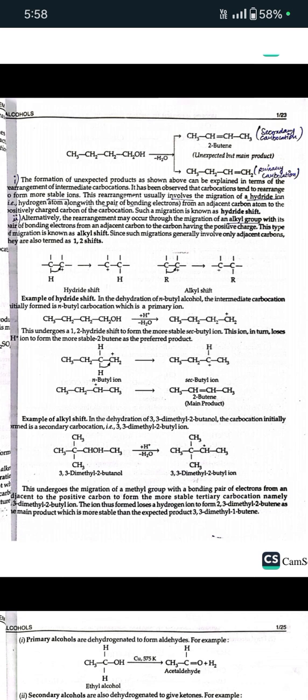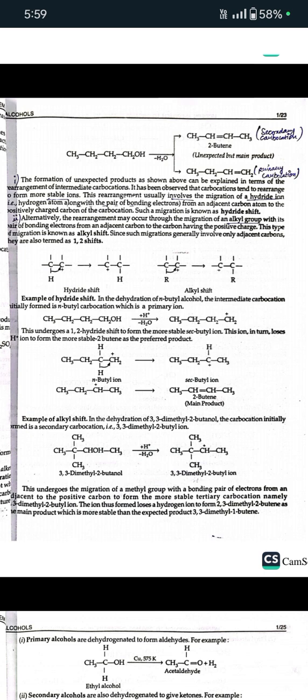This rearrangement usually involves a migration of a hydride ion, that is a hydrogen atom, along with the pair of bonding electrons from an adjacent carbon atom to the positively charged carbon of the carbocation. Such a migration is called hydride shift. Alternatively, this rearrangement may occur through the migration of an alkyl group with its pair of bonding electrons from an adjacent carbon to the carbon having the positive charge. This type of migration is known as alkyl shift. Since such migrations generally involve only one adjacent carbon atom, these are termed 1,2 hydride shift.